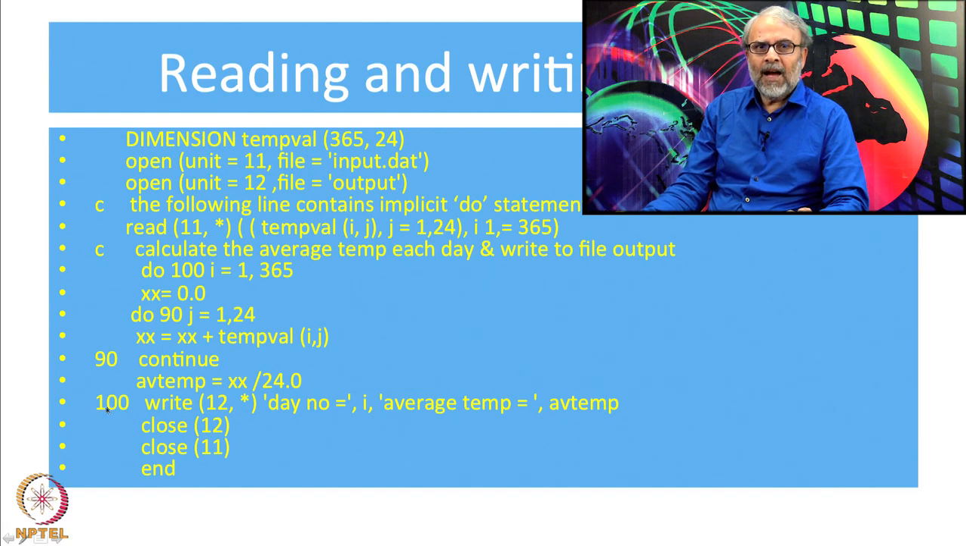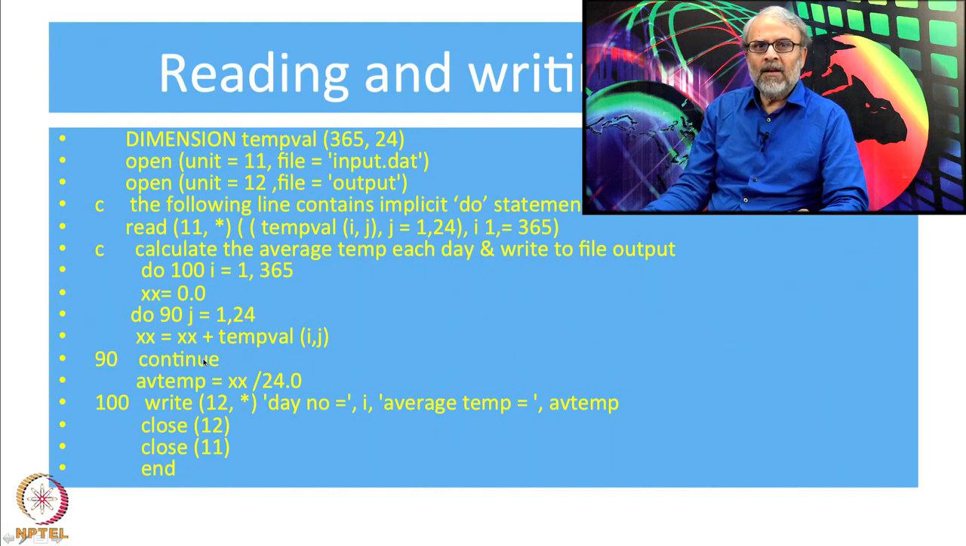Once this is done, I go back to the first loop, that is the outer loop, do 100. So I is equal to 1, I have already run the calculation, now I becomes 2. When I becomes 2, I go to the next line, and xx is assigned the value 0 again. Then it goes to the second loop. What does the second loop do? It takes the value of xx for the second day. Now I is equal to 2, j goes from 1 to 24. So for the second day, all the temperatures are added in this variable xx.